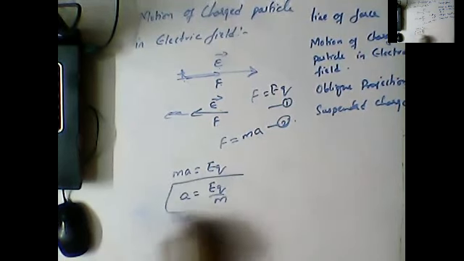So whenever a charged particle is accelerated in an electric field, its acceleration is given by the term E Q by m, where the initial velocity u is equal to 0 at time t.